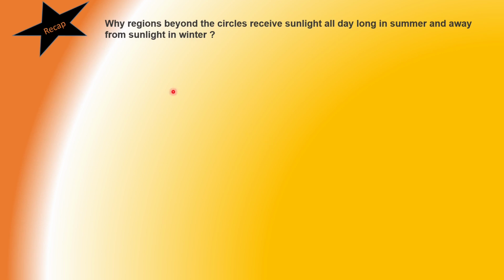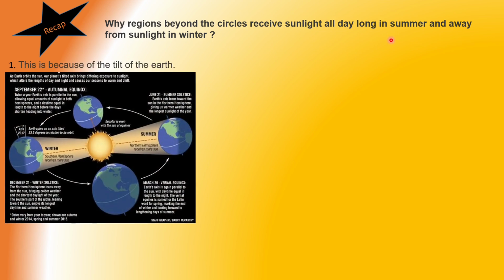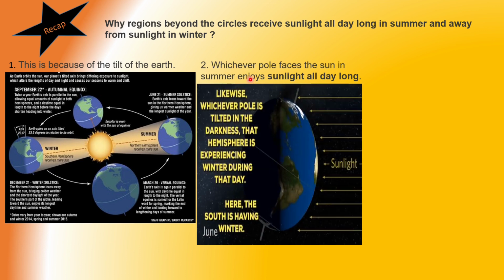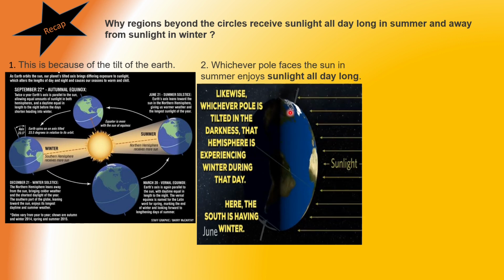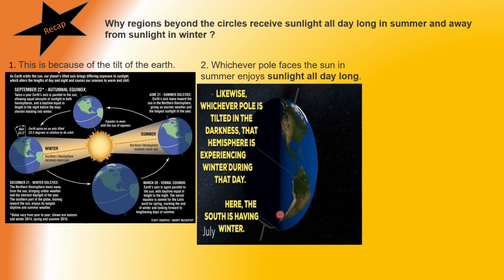Let us have the third recap. Why do regions beyond the circles, that is Arctic Circle and Antarctic Circle, receive sunlight all day long in summer and stay away from the sunlight in winter? This is because of the tilt of the Earth, that is the tilting axis of the Earth. Whichever pole faces the Sun in summer enjoys sunlight all day long. And there we have summer, and the opposite side will have winter.